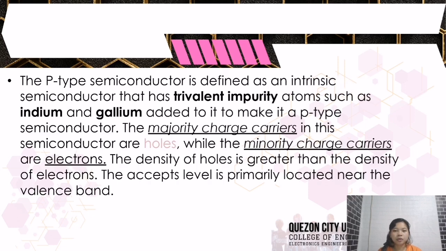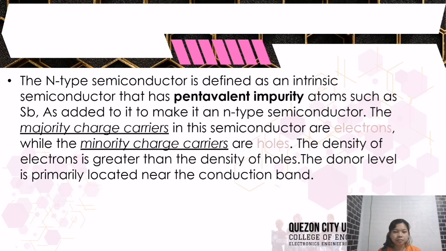The p-type semiconductor is defined as an intrinsic semiconductor that has trivalent impurity atoms such as indium and gallium added to it to make it a p-type semiconductor. The majority charge carriers in these semiconductors are holes, while the minority charge carriers are electrons. The density of holes is greater than the density of electrons. The acceptor level is primarily located near the valence band.